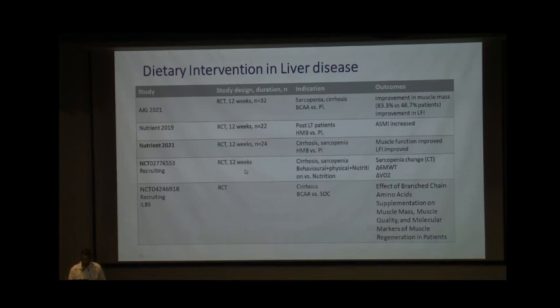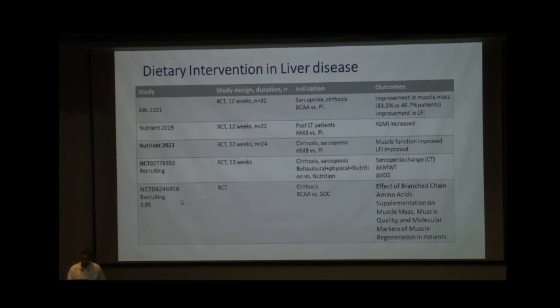This study from the Ann Arbor group is still recruiting, not published. The study design was an RCT for 12 weeks. The indication was cirrhosis with sarcopenia. The intervention arm was behavioral, physical, and nutrition. It is interesting that the physical activity in these patients was based on an app-based number of steps, that is, those patients who achieve more than 10,000 steps daily. Behavioral therapy is not weekly, but intervening counseling of the patients to keep them motivated, versus nutrition alone. The primary outcomes they want to study are sarcopenia change on CT, the change in 6-minute walk test, and VO2 on physical activity.